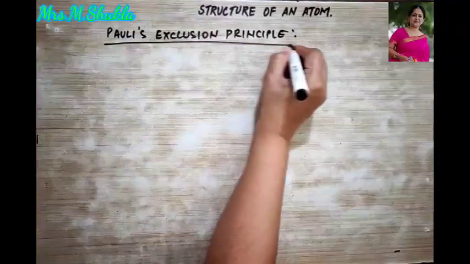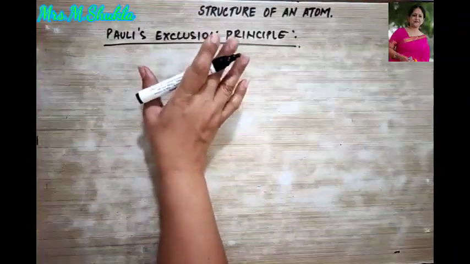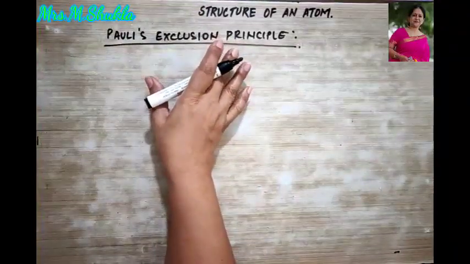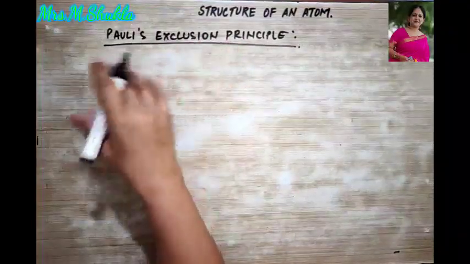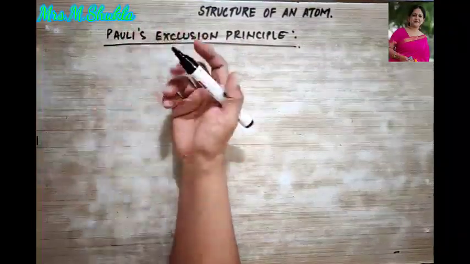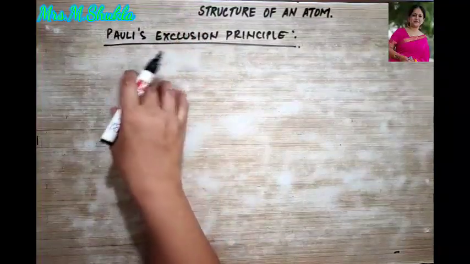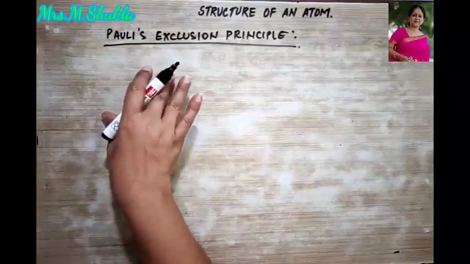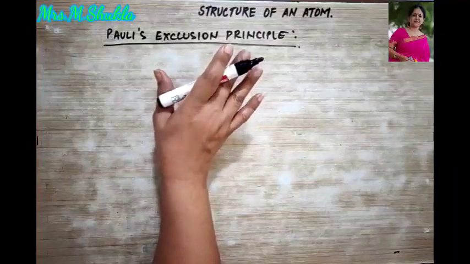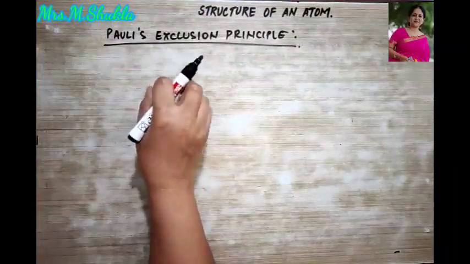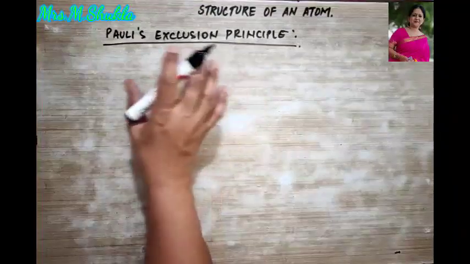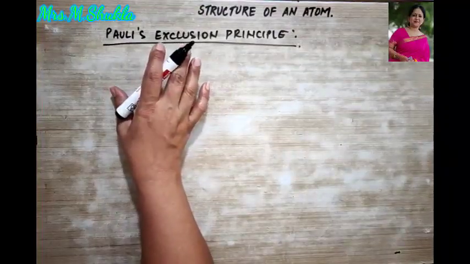Now, in 1925, Pauli presented a principle which controls the assignment of values to the quantum numbers of an electron in an orbital.